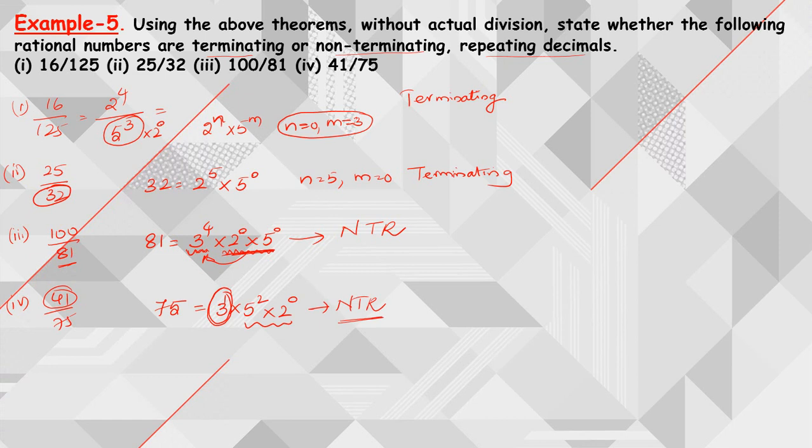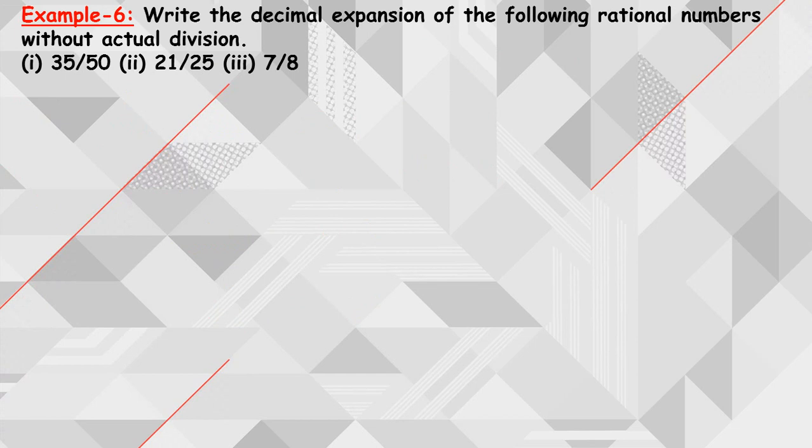So you need to understand simply that in the denominator, if you are having prime factors other than 2 and 5, then it is a non-terminating repeating decimal. If you are having only 2 power n or 5 power m or 2 power n into 5 power m form, then we can say that it is a terminating decimal. Okay, so from this you have understood without doing the actual division process.